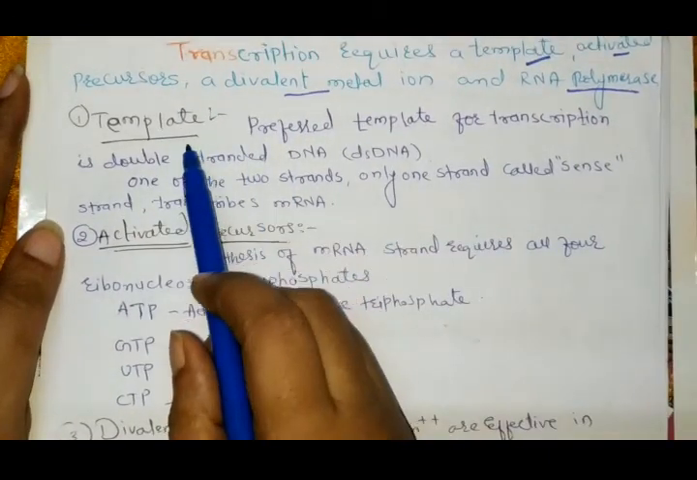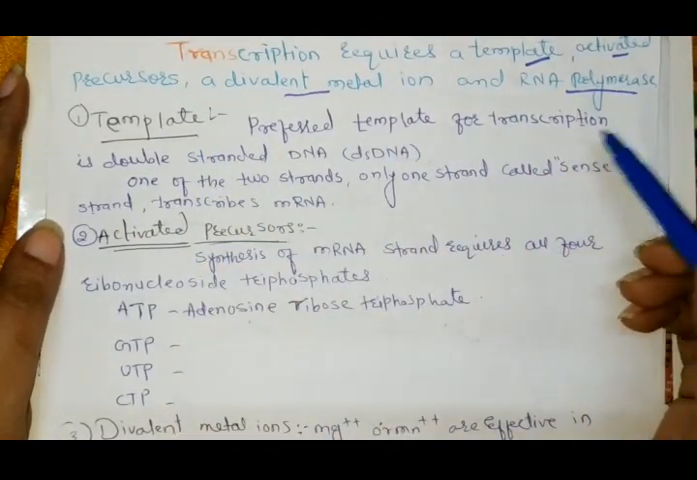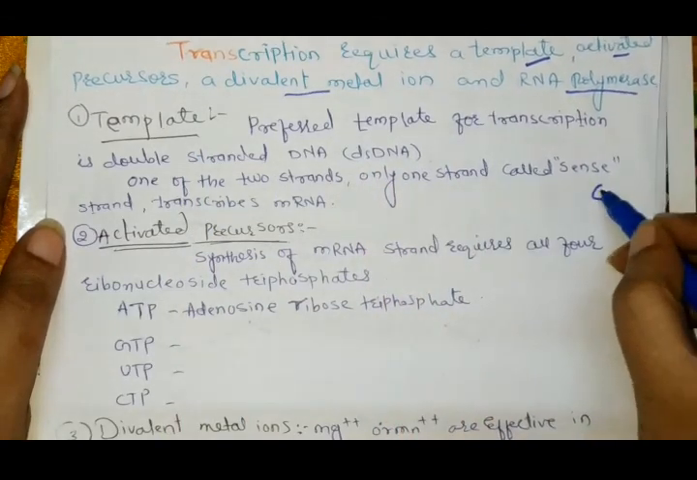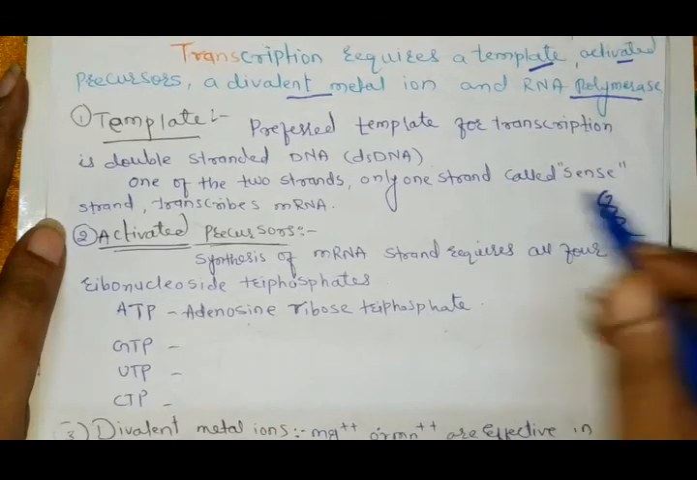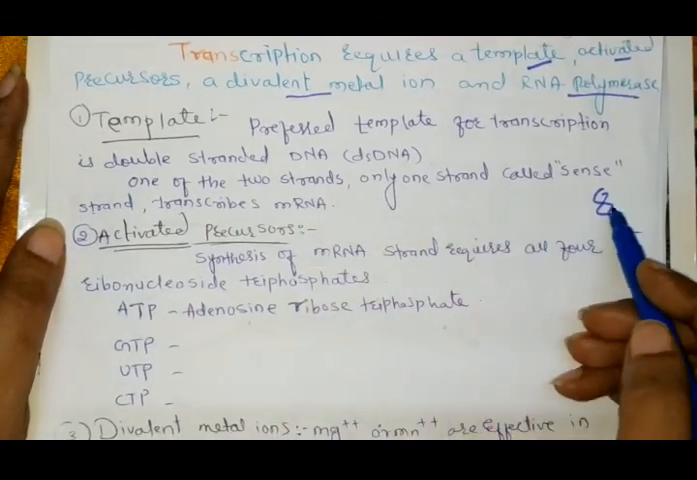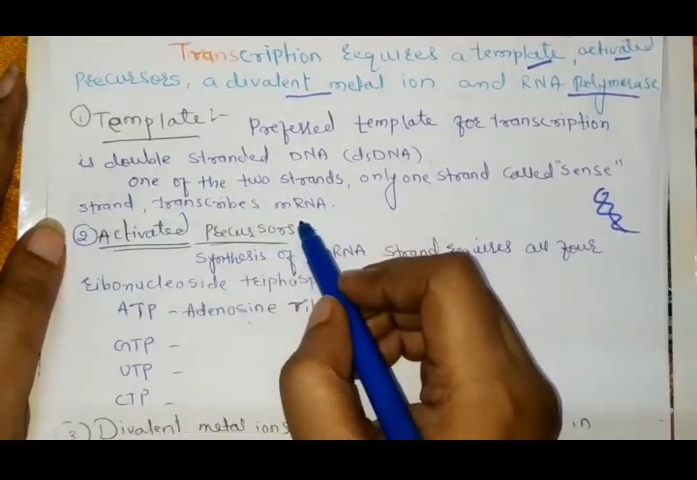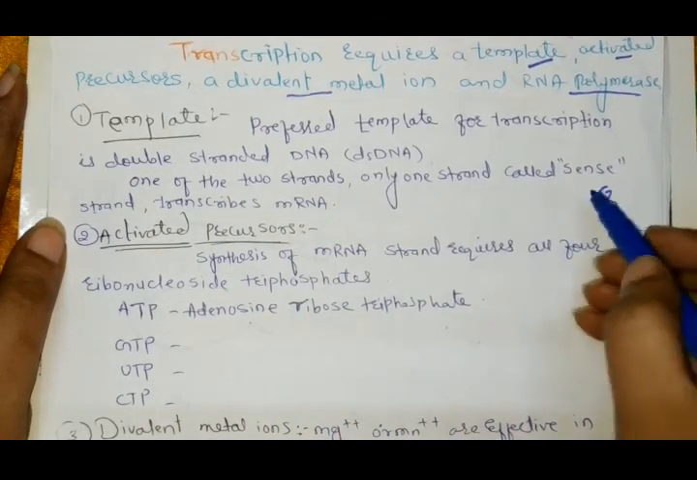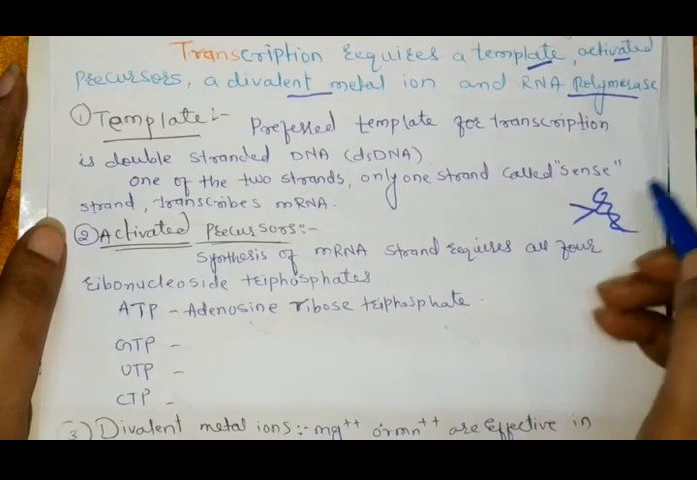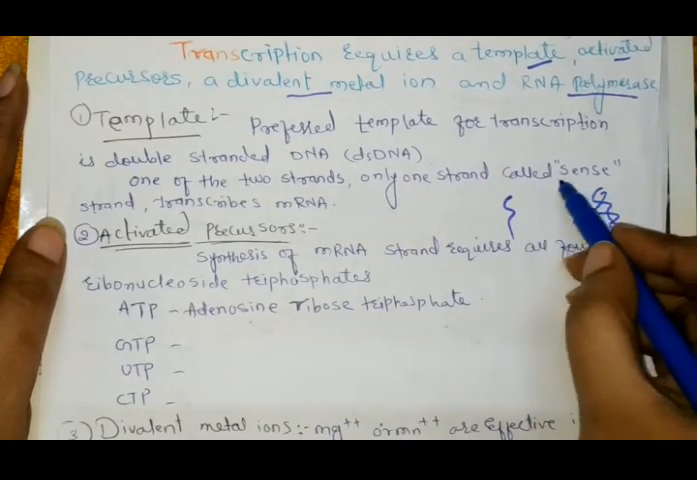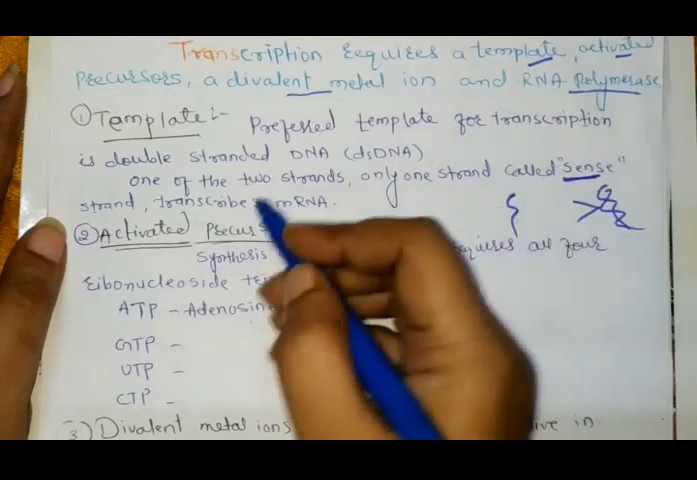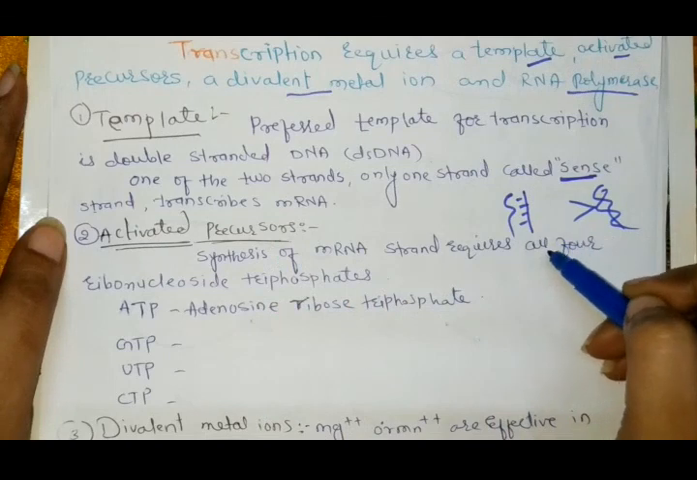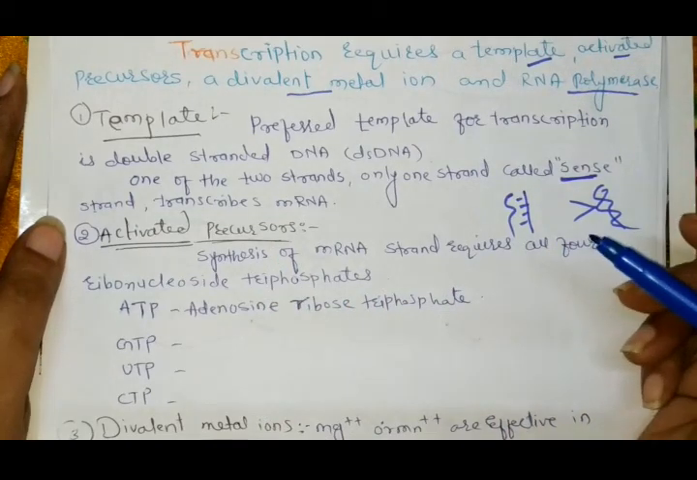First of all, the template. The preferred template for transcription is double stranded DNA. We know that the double helical structure of DNA is present, and only one of the two strands, called the sense strand, helps in transcription of mRNA. When this double helical structure of the DNA replicates, only the sense strand transcribes the mRNA with the help of complementary bases.